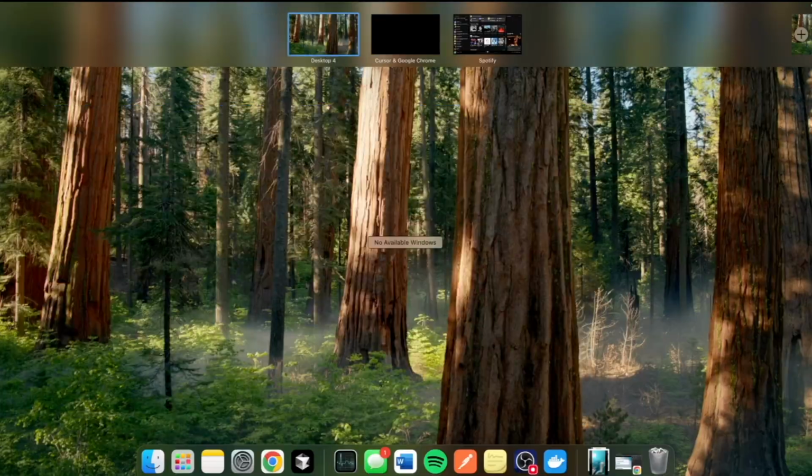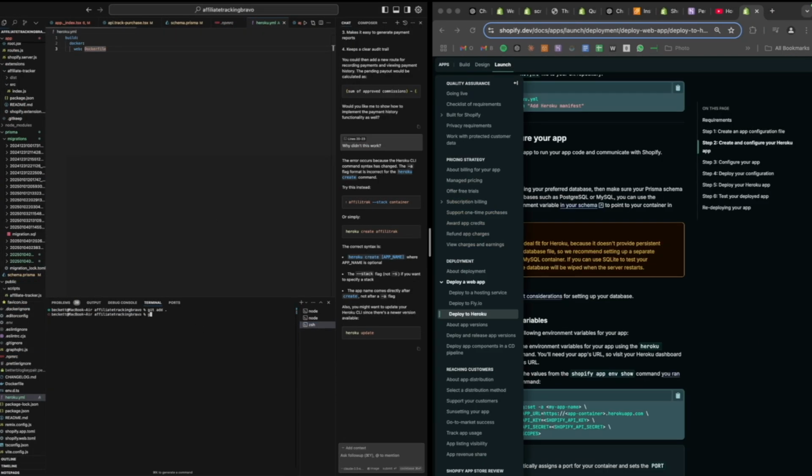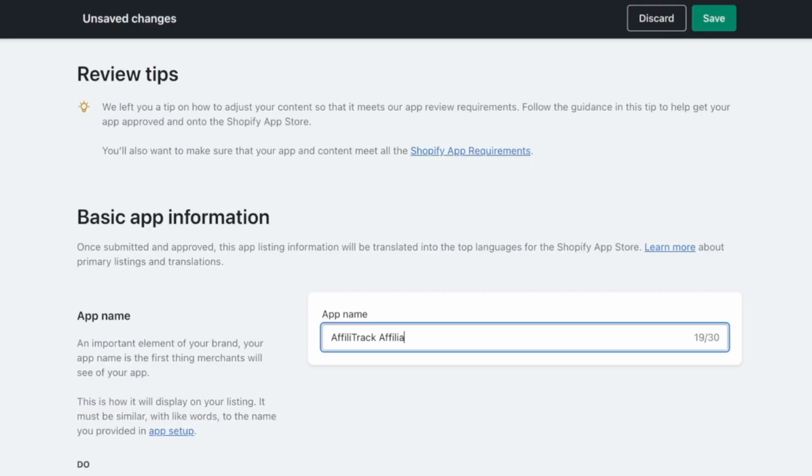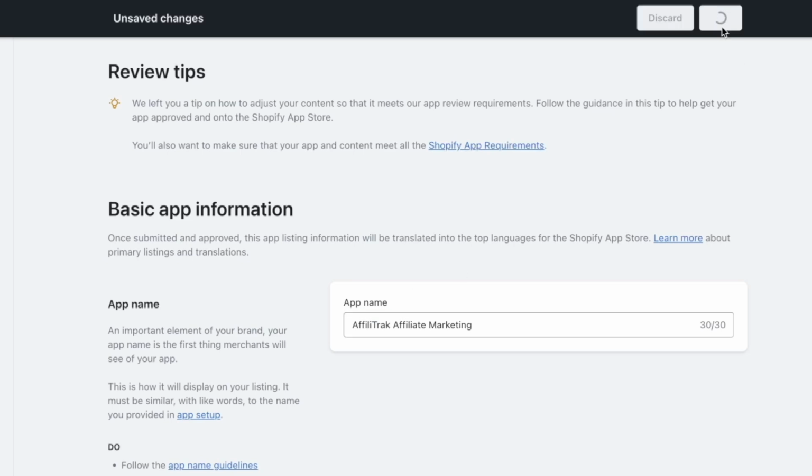I started by setting up the hosting, which went pretty smoothly because I had already made a server with Heroku, although there was a bit of a hiccup with the access scope, so it took about an hour. And once I was done with that, I started with the app listing, and I started with the name, and I called it Affilitrack, but I was initially going to call it Affilitrack with a CK, and I really wanted that so my app would show up when people search affiliate marketing, so I took out the C, so now it's just Affilitrack with a K.